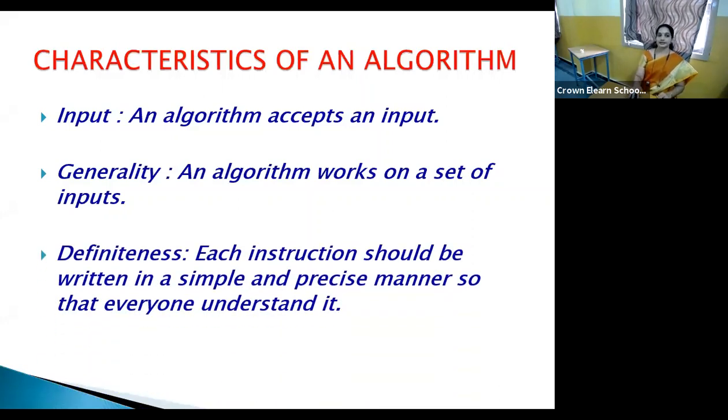The next, definiteness. This tells that the instructions you write in your algorithm must be simple and precise, so that everyone who looks at your algorithm will understand what is being done and what can be achieved at the end of the algorithm. That is what definiteness.